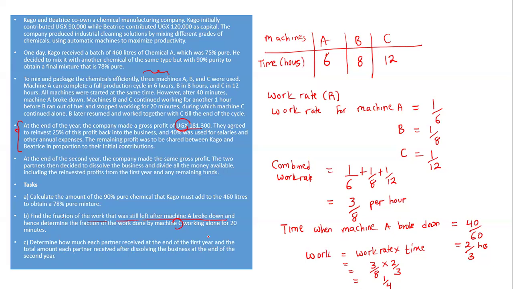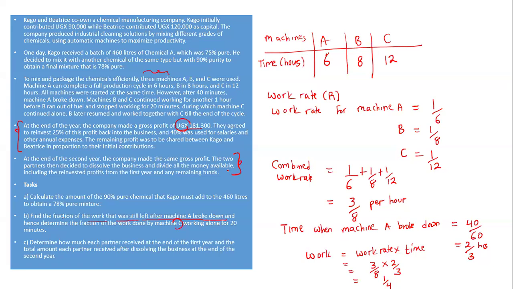Now, you notice that in this third paragraph, they dissolved the business. So now you are going to calculate how much money each of them obtained. But remember, the money that was reinvested back in the business was used as operational capital. So this last part has quite a lot to do with it.